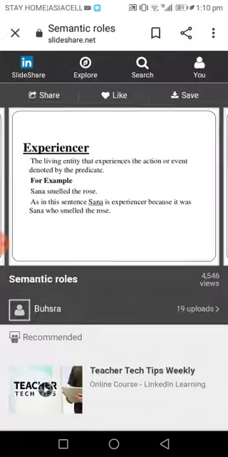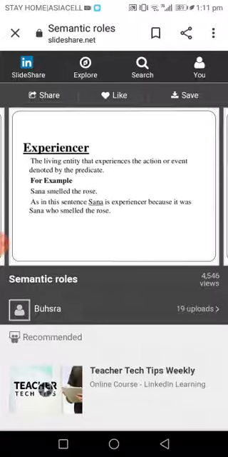The next semantic role is the experiencer. The experiencer refers to the subject. We cannot say it refers to the object or the indirect object, of course not. It's only the subject that is affected. It is either followed by a copula verb, by which I mean the verb to be, like is, are, am, or was, were, depending, or it is followed by a transitive verb of perception, emotion, or cognition.